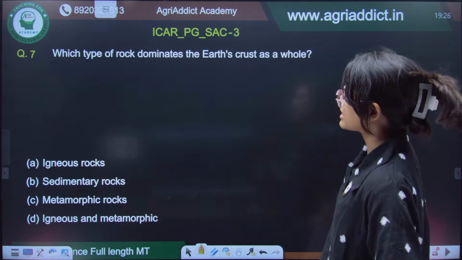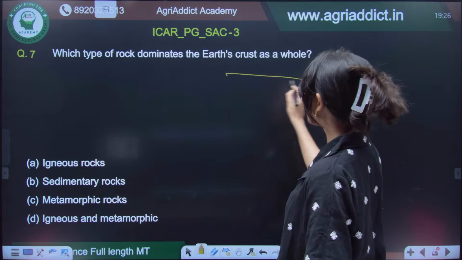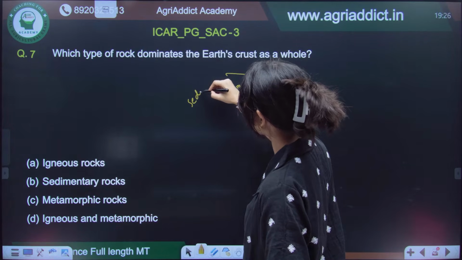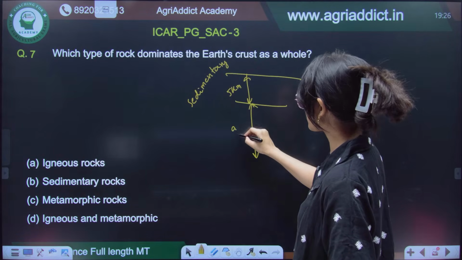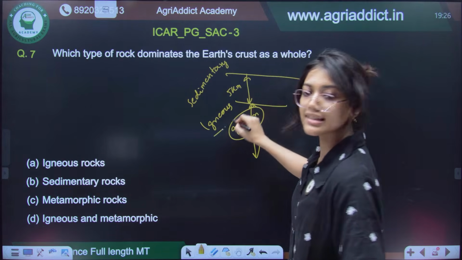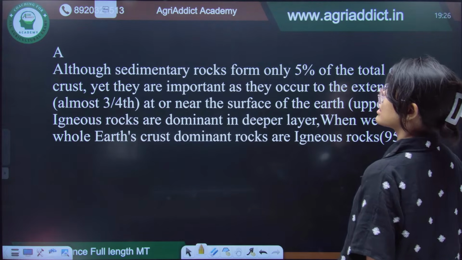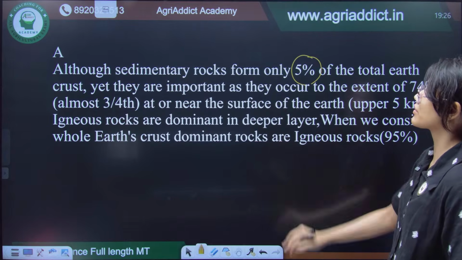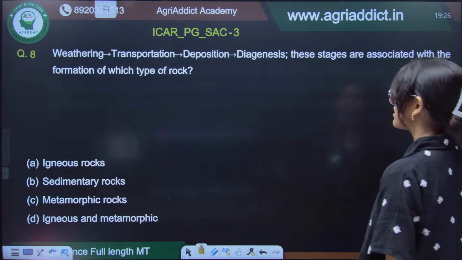Now, let us see which type of rock dominates the Earth's crust as a whole. So, we had learned that in the upper 5 kilometer of the Earth's crust, sedimentary is dominant. But in the rest 95 kilometers of the Earth's crust, igneous rocks are dominant. So, as a whole, obviously, igneous rocks will be dominant, right? So, it is saying that although the sedimentary rocks form only 5% of the total Earth's crust, they are important.